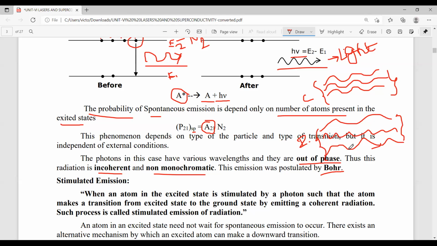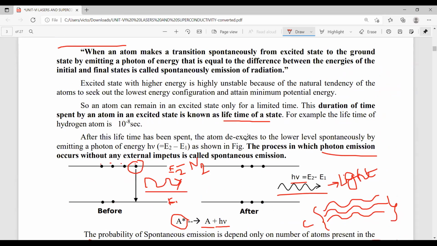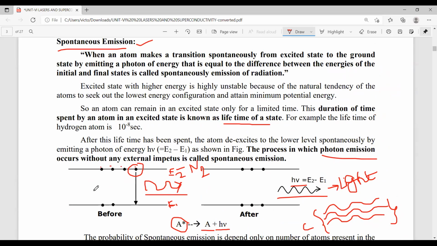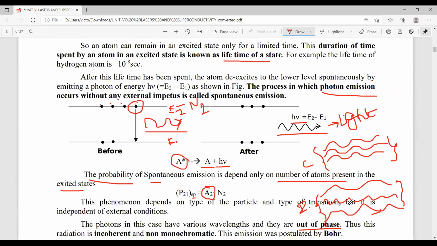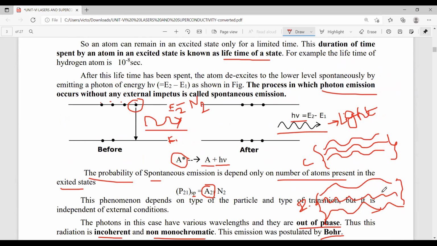So, what are the key points here? In spontaneous emission, the first point is: without any external energy, the atoms in the higher energy level state jump to the lower energy state by emitting a photon of energy. These photons of energy are incoherent. Why? Because they are out of phase.